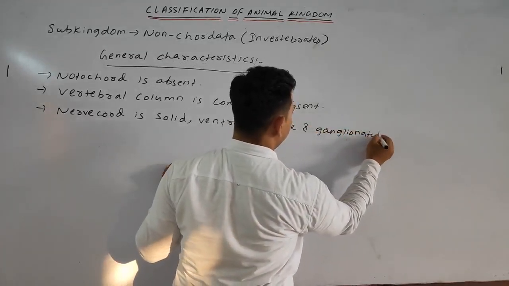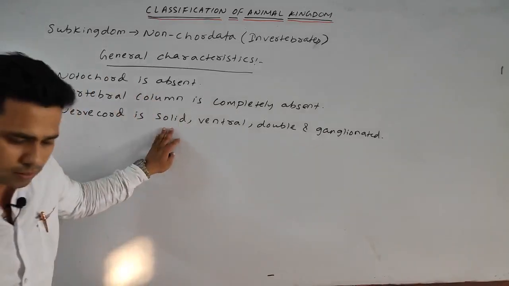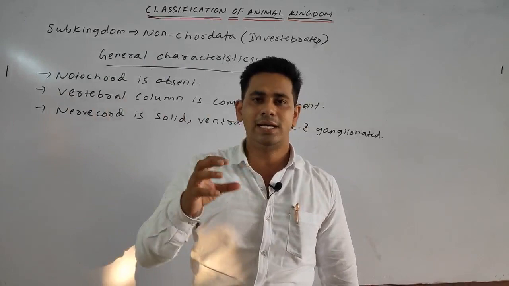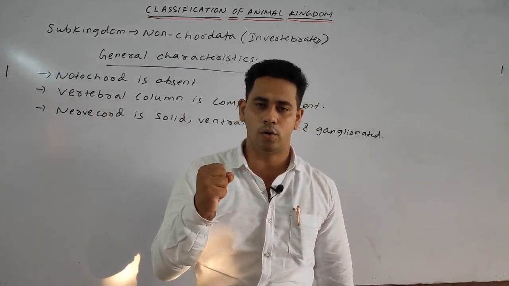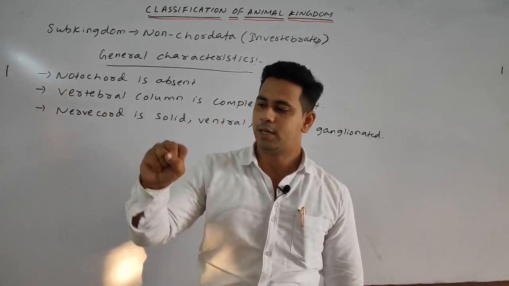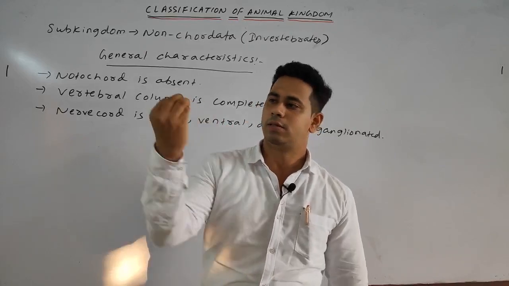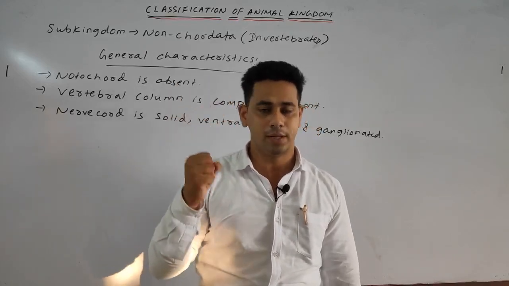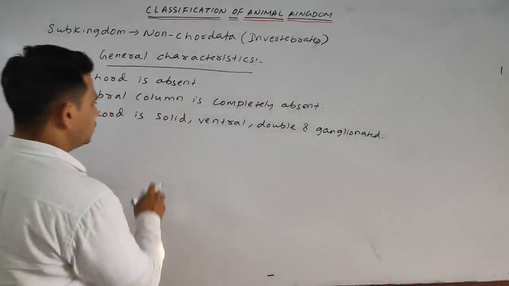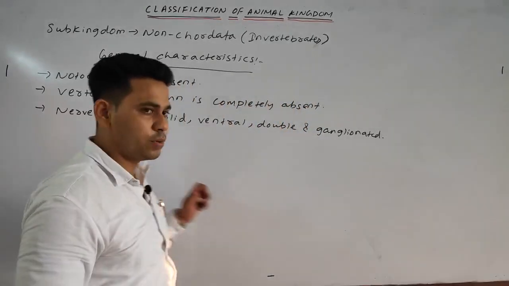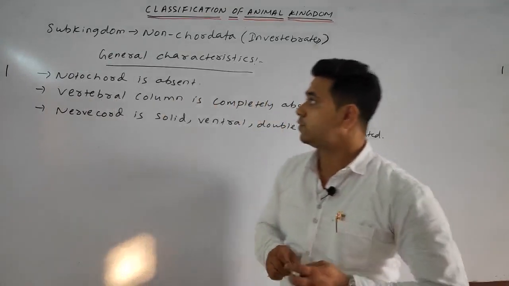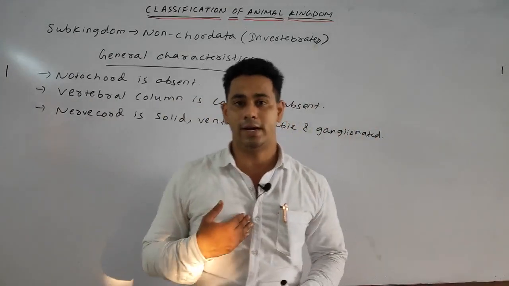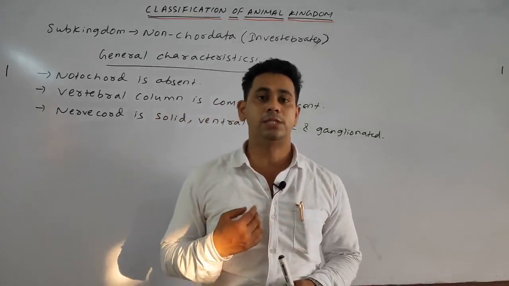Ganglionated means what? Solid means what? Solid means it is not hollow, no space is present inside it, it is completely solid. See, this is solid, this is hollow; this is solid, no space is there in between. Ventral means, obviously, the nerve cord in the case of the non-chordata is present on the ventral side. In our case, it is present on the dorsal side.